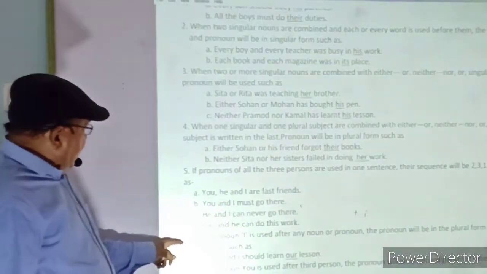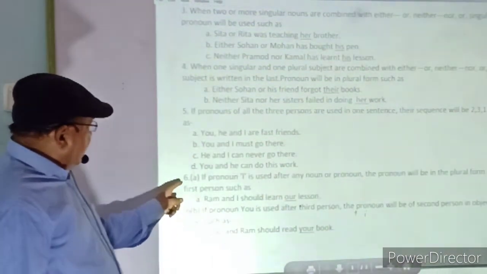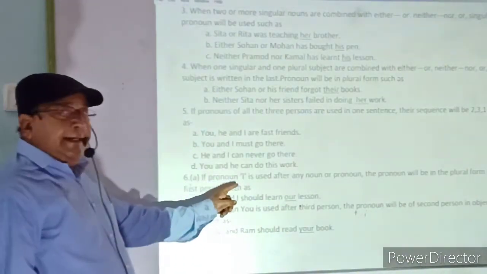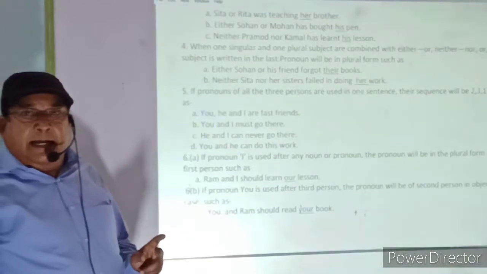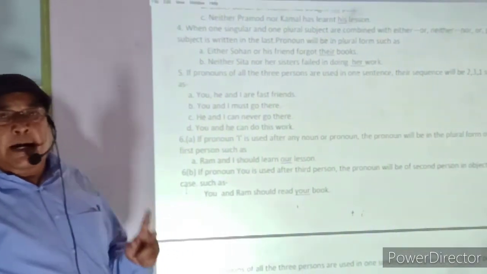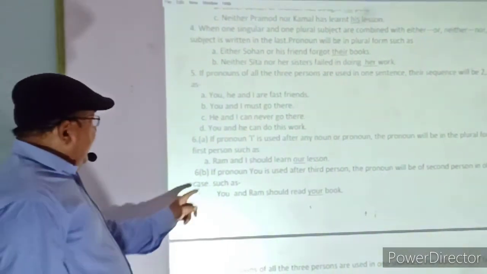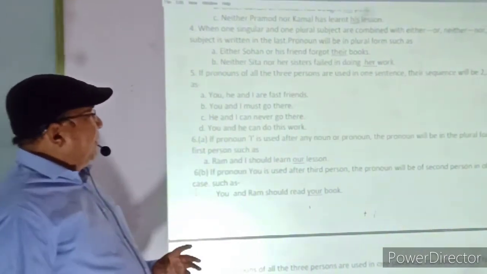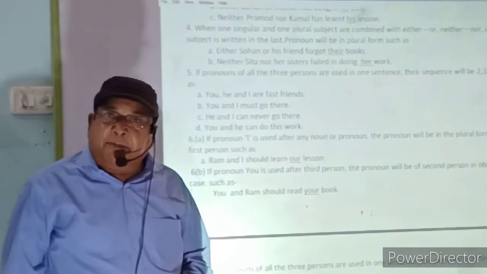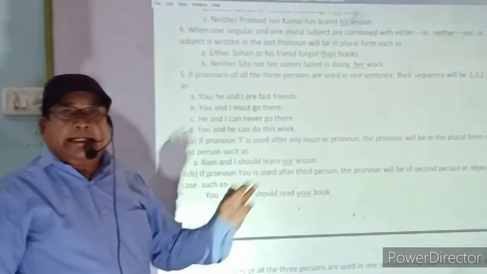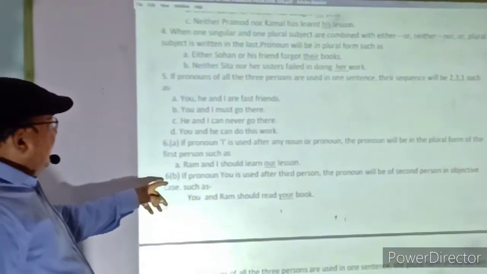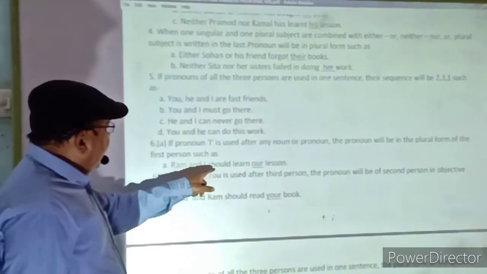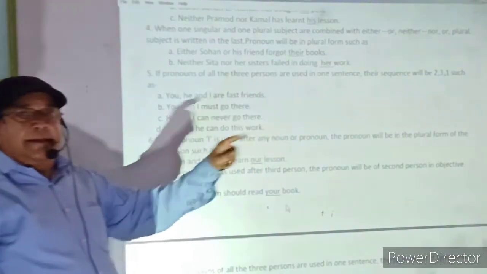Now, we are switching over to the sixth rule. The sixth rule has got two parts. A part: if the pronoun I is used after any noun or pronoun, the pronoun will be in plural form, such as: Ram and I should learn our lesson.